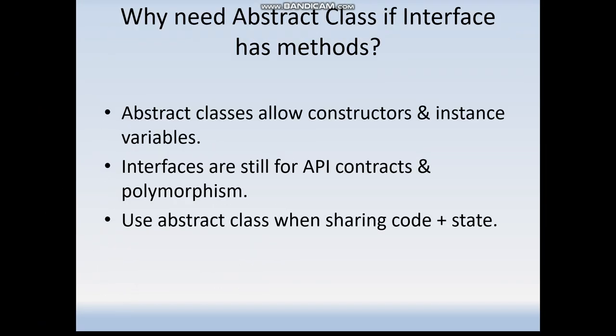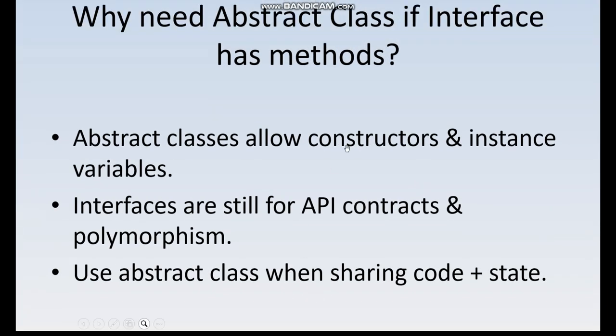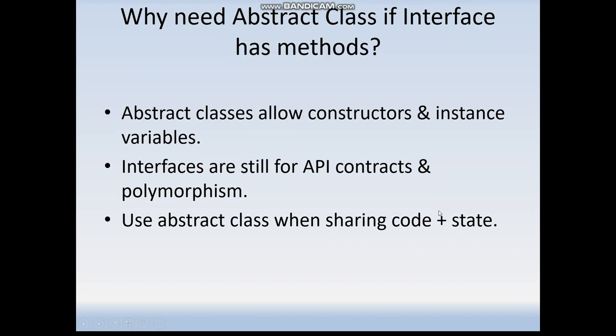Okay. And next question, why do we need an abstract class if interfaces already have abstract methods? Because an abstract class allows a constructor for the initialization of objects and instance variables. Interfaces are for API contracts and polymorphism. Use an abstract class when sharing code plus state. Interfaces have some limited permissions: you need to initialize the variables every time, and the variables should be public, static, final. But an abstract class can have a constructor and instance variables. These are some differences.